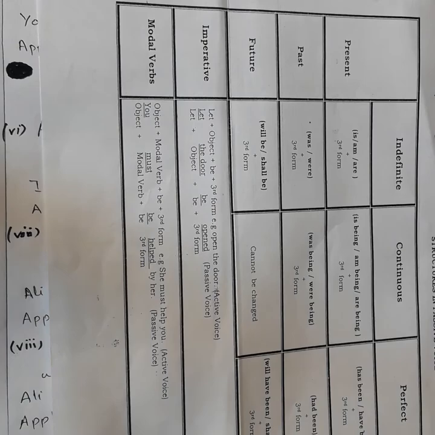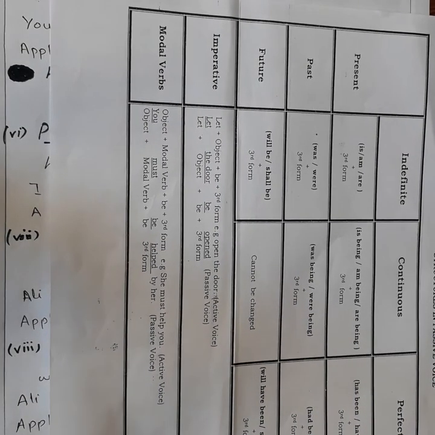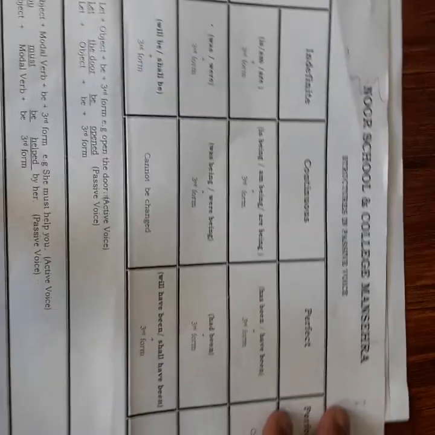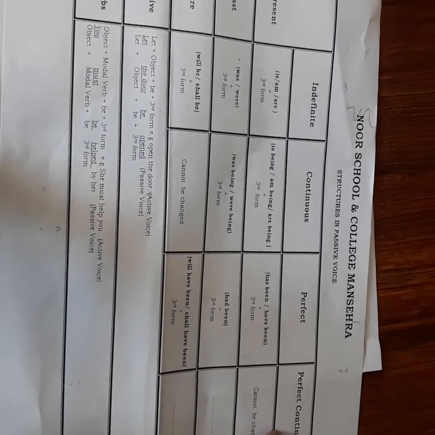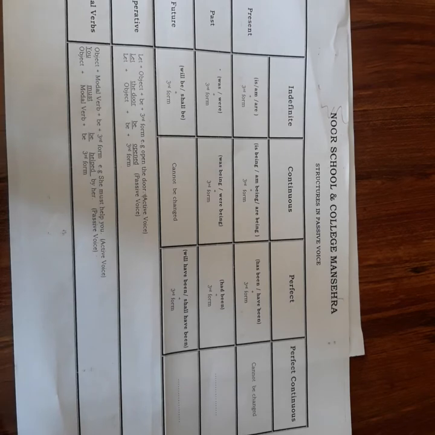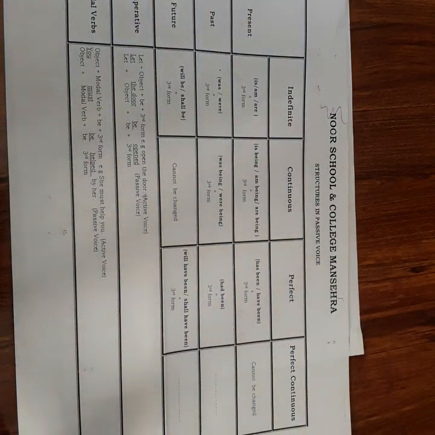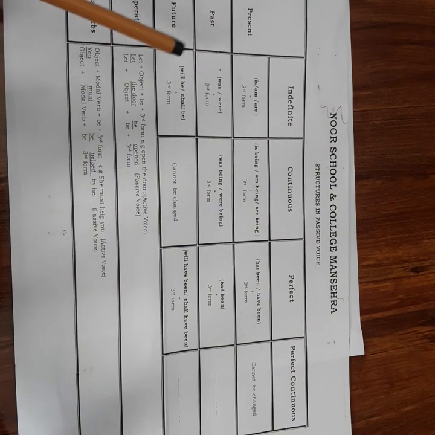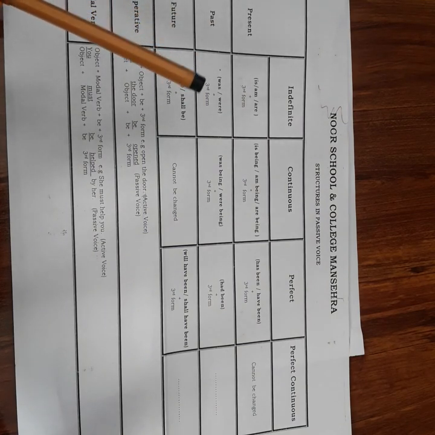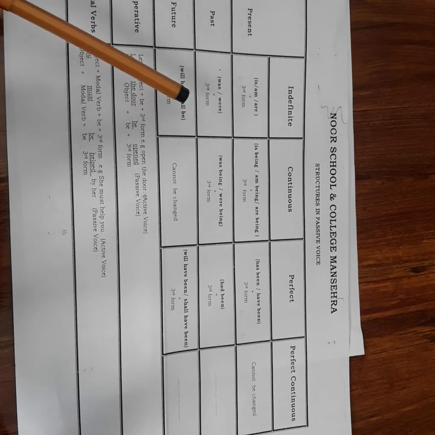So this was all about today's lecture. What we discussed, we practiced voices tense wise. In case of present indefinite we use is, am, are plus third form of verb. Then in case of past indefinite we use was, were plus third form of verb.